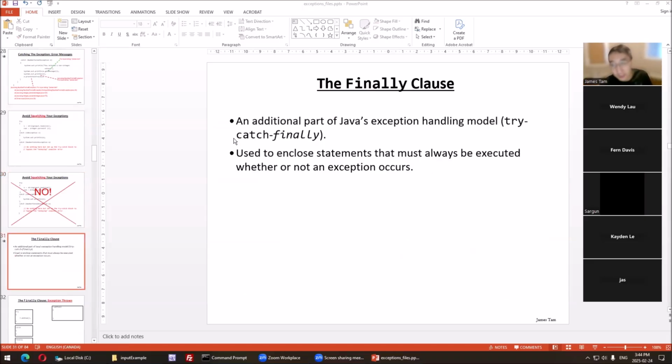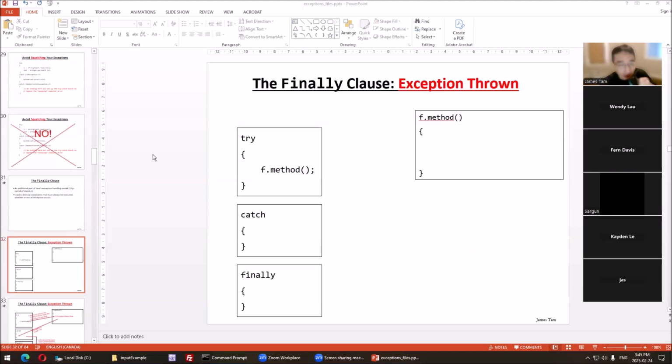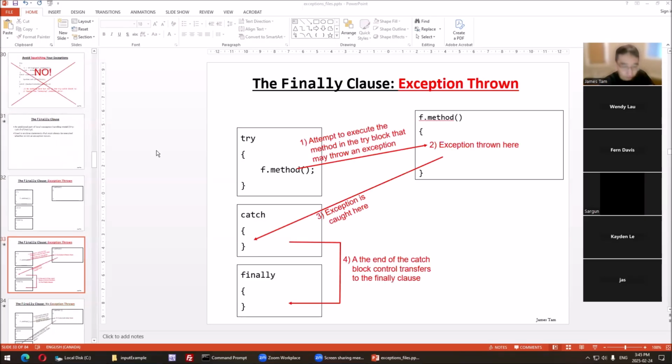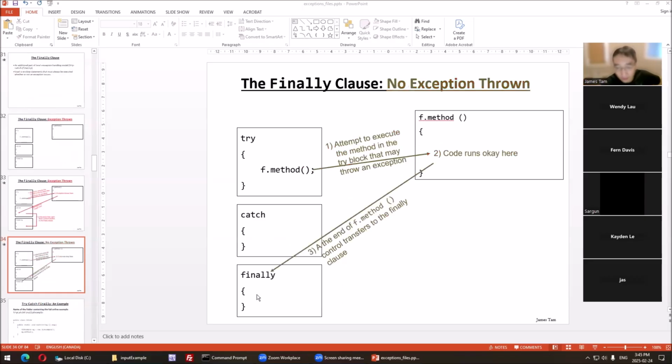Finally, the finally block is guaranteed to execute even if you do stupid things to try to bypass it. I'm about to do something where I say, try not to do this at home. I might not have time to cover this. You should know from Python, they have the equivalent of finally. Whether or not an exception occurs, if the exception did occur, the finally block executes. If an exception doesn't occur, the finally block still executes.